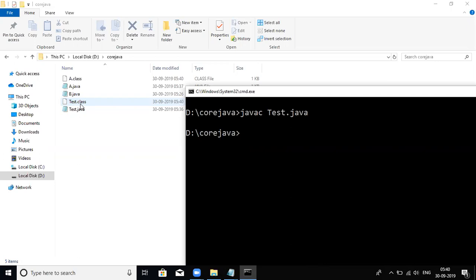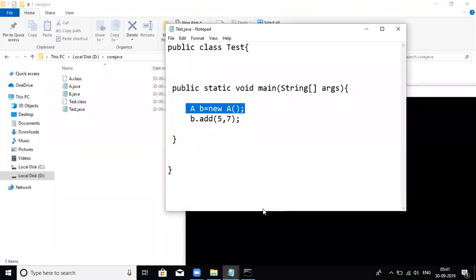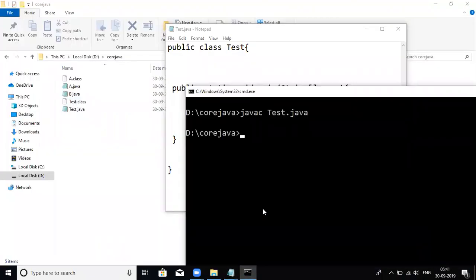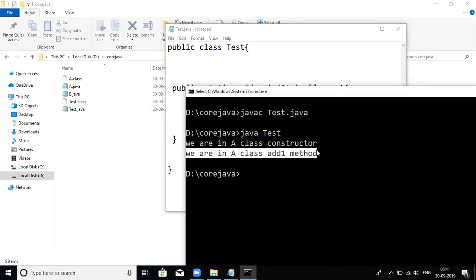When I'm compiling a class, if you are using any other classes in that program, the compiler will automatically compile all of them. Okay, now it's compiled successfully. In test.java, I created an object for A and I'm calling the method add. Now run java test. Which method is executed now in the same class?